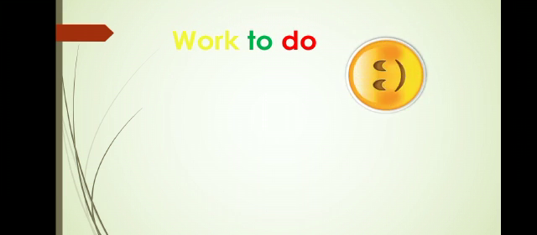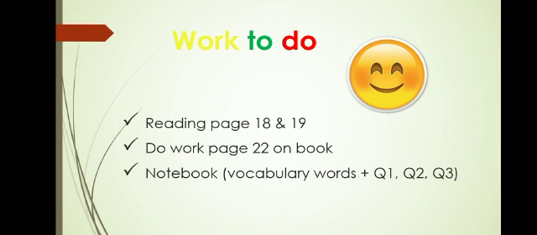Now look at the work that you have to do. First of all, you have to do the reading of page 18 and 19. And then you have to do the work page 22 on your book. Do it very neatly. And after reading the lesson and watching this video, you will be able to complete this page very easily. And third is your notebook work. In your notebook, you have to write down your vocabulary words, and you have to do question number 1, 2, and 3. Now let's see how you have to do that.